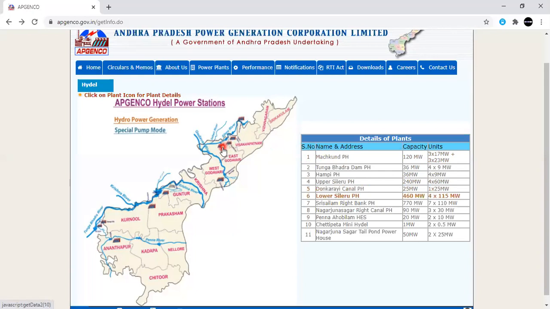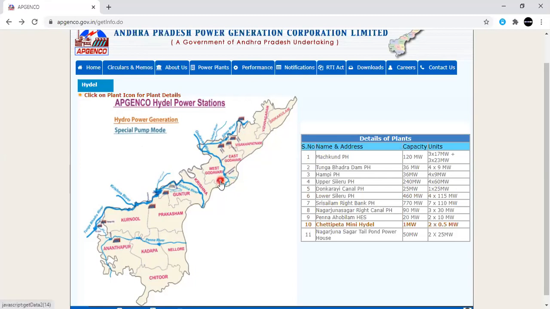And between Upper Sealeru and Lower Sealeru, one more power plant is there, a runoff plant, that is nothing but Donkraya. The Donkraya plant is also a part of Sealeru itself. So the first one, and Upper Sealeru, and Donkraya, and Lower Sealeru, all these have the Sealeru river itself as the source.